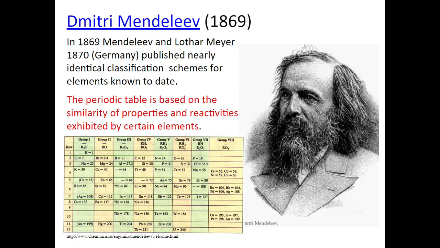Mendeleev, Dmitry Mendeleev. I'm not sure if you've heard his name yet. He is the first to be accredited with the periodic table. He and another guy had published similar classifications of elements. However, Mendeleev was able to organize them based on properties, and he grouped them in categories and saw a trend going along in these periods. So we'll talk about groups versus periods in a little bit.